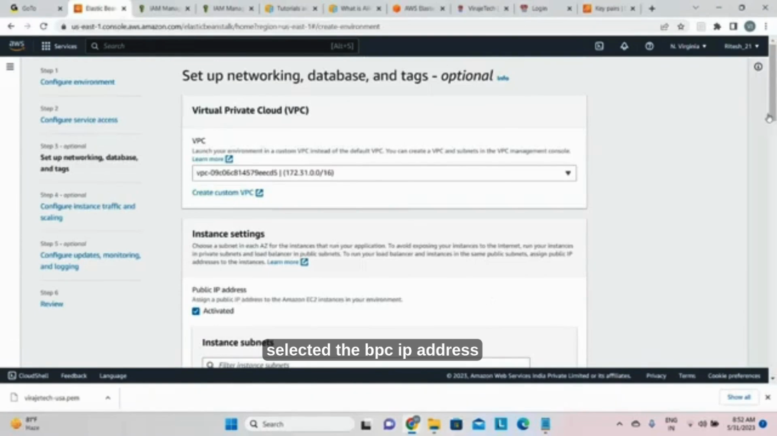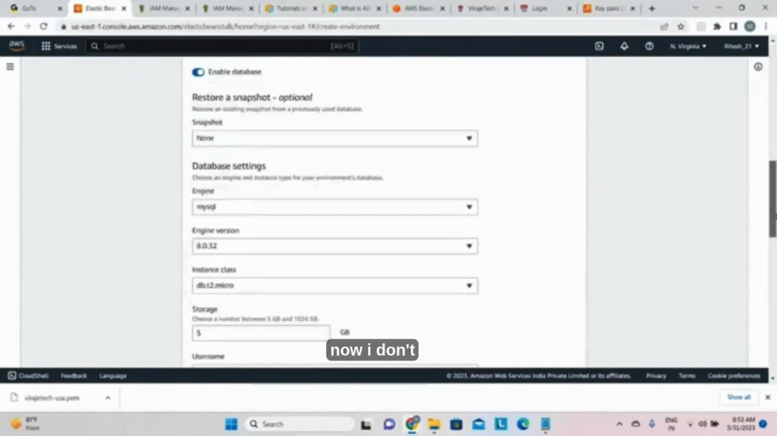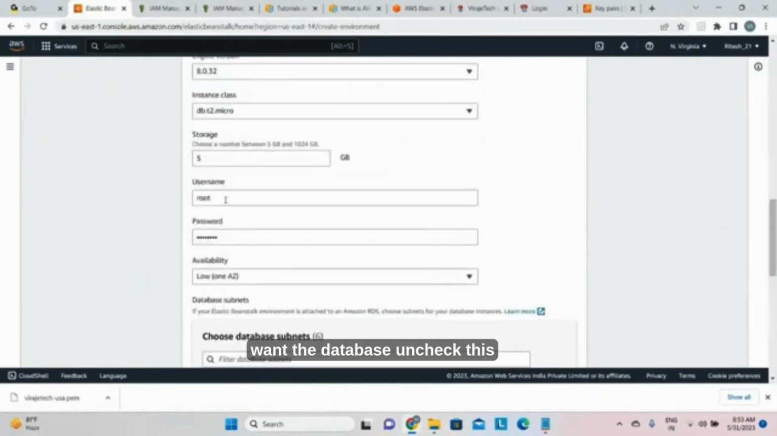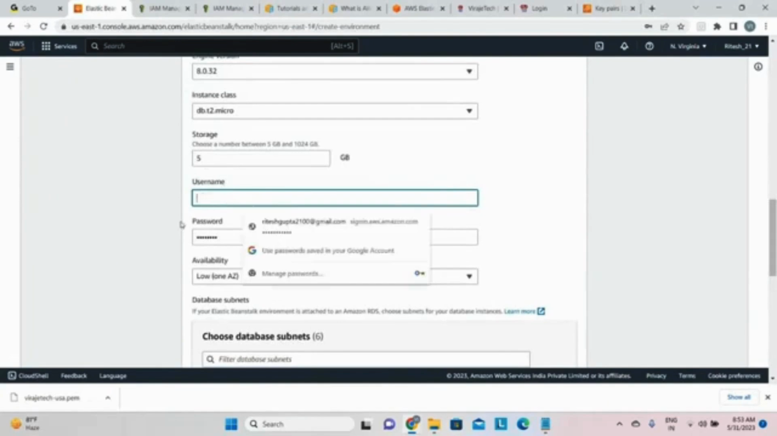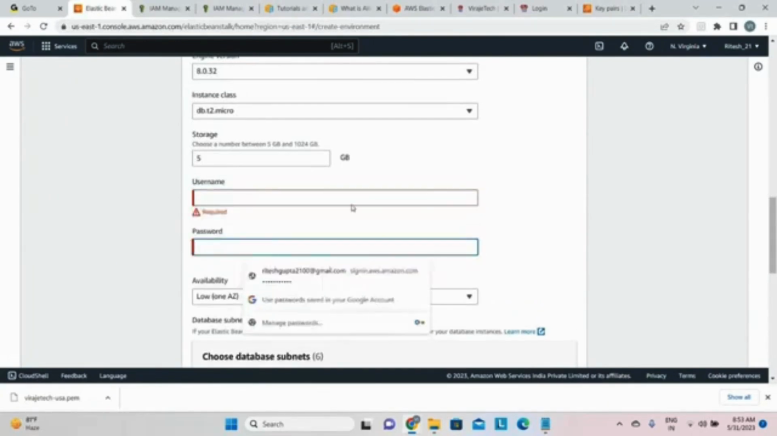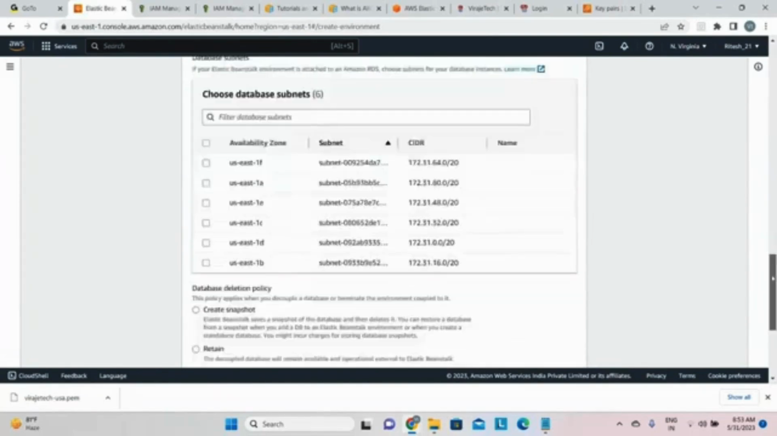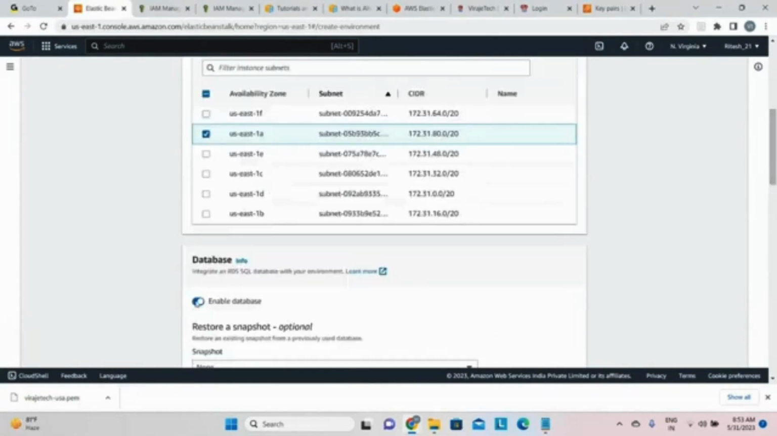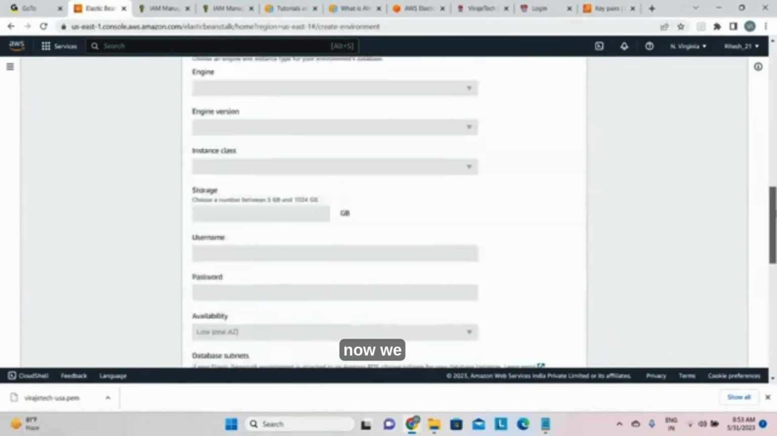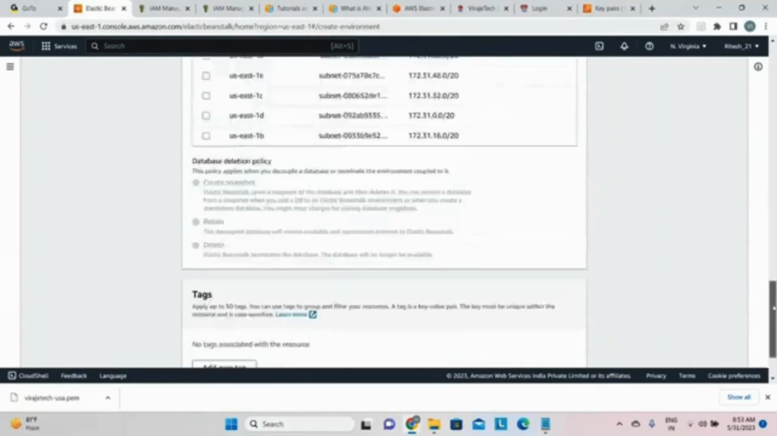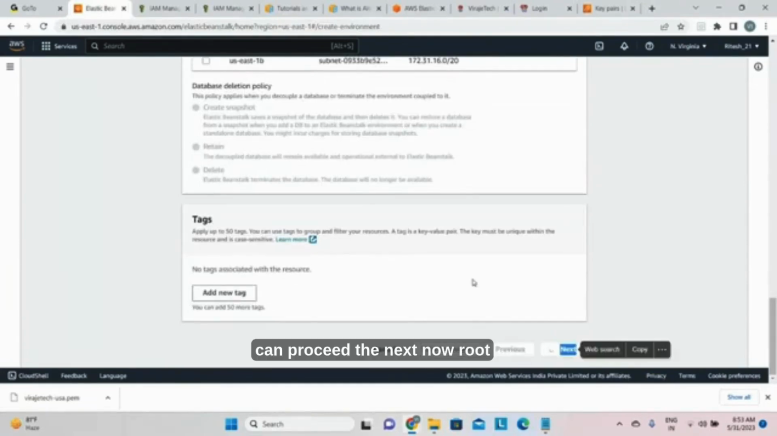Okay. So we selected the VPC and IP address. Now I don't want the database. Uncheck all these options. Uncheck these database options. Okay. Now we can proceed to the next.